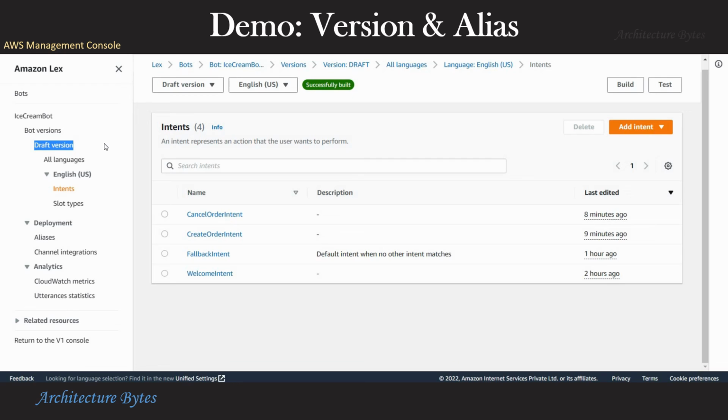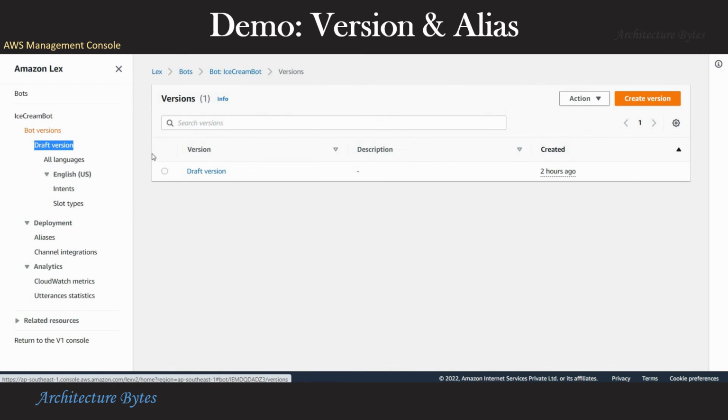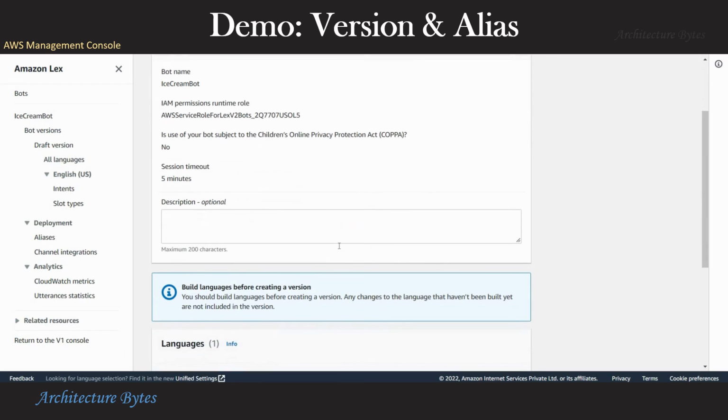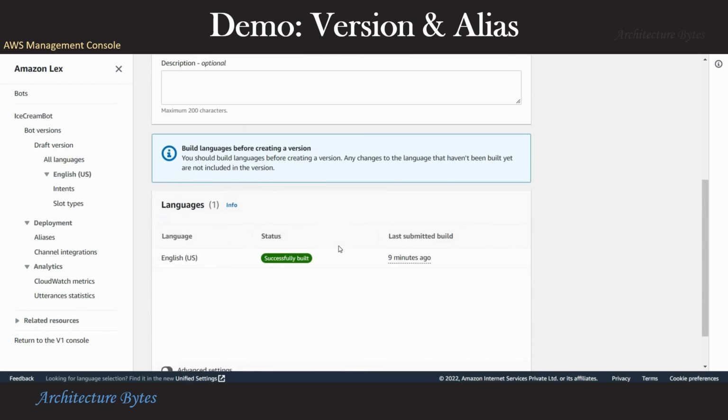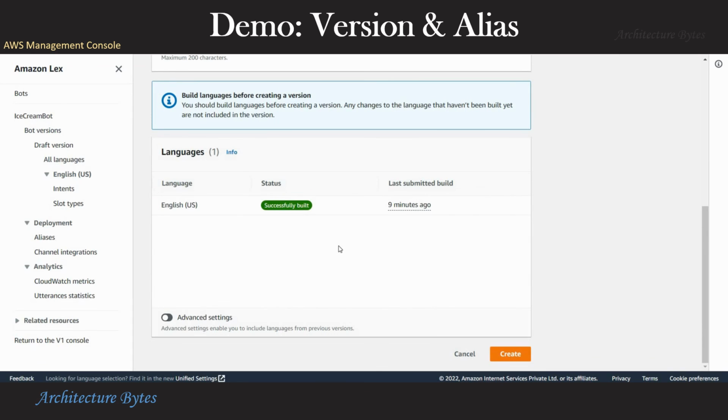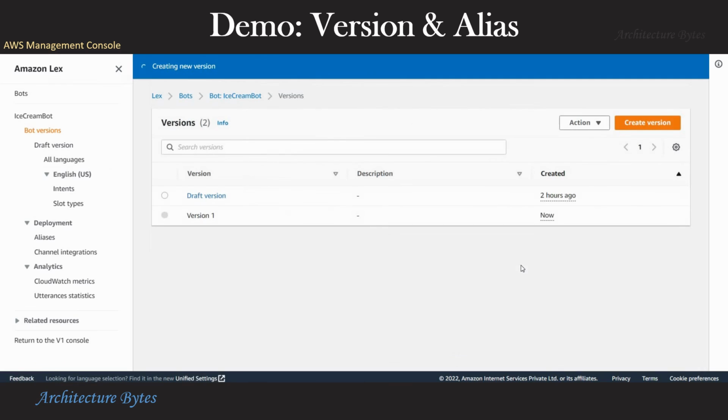So let's go to bot versions, and there we will see only the draft version. Let's create a new version. So version is nothing but a snapshot of the bot configuration. Let's hit the create button. Okay, so now we have a new version, right?